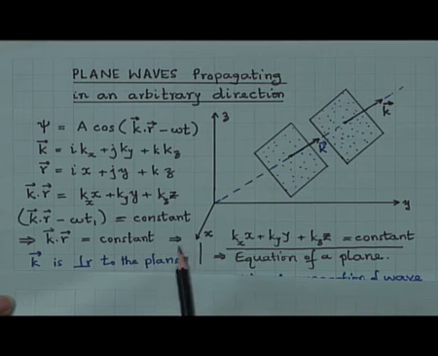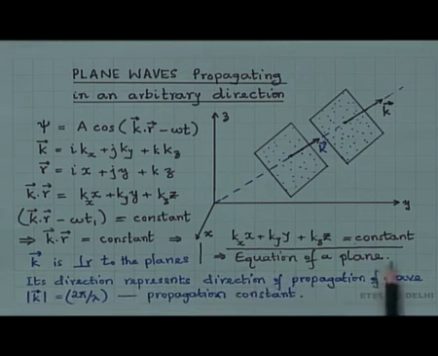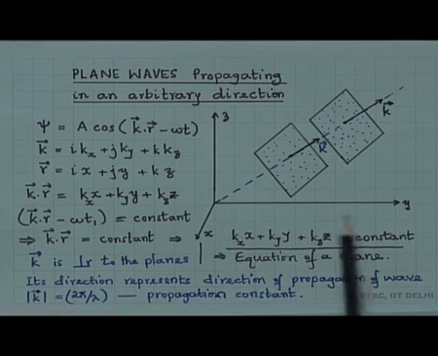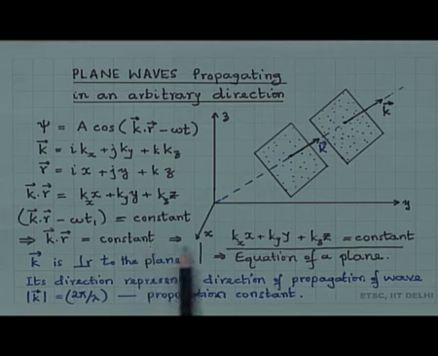So, what is k dot r? K dot r is k x x plus k y y plus k z z, which is equal to constant, and we know that this is the equation of a plane. We know that the equation of a plane, a x plus b y plus c z is equal to constant, represents a plane, and therefore, this represents a plane. K dot r is equal to constant implies k is perpendicular to the planes.